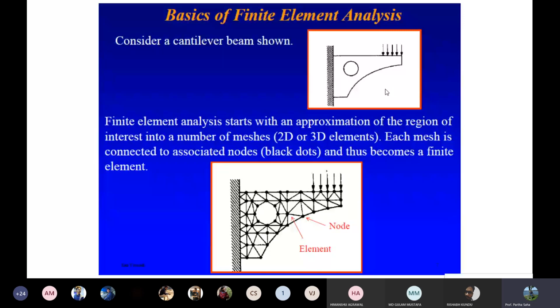Why is that? Because the properties of copper and stainless steel are different. The elastic modulus, the Poisson's ratio, the shear modulus, all the parameters are completely different for copper and stainless steel. So the material deformation behavior will also be different.